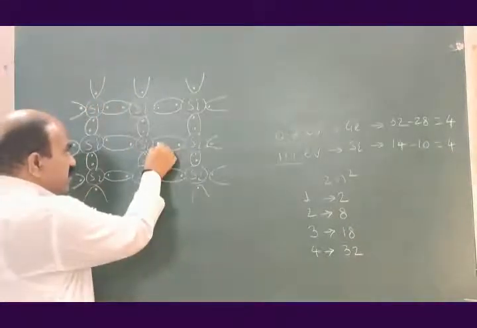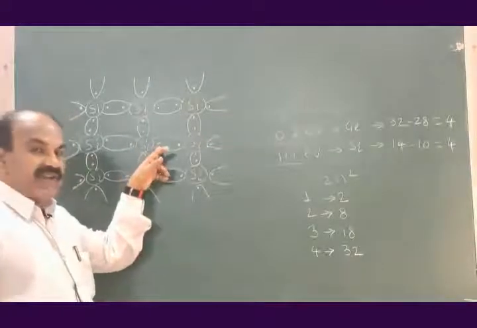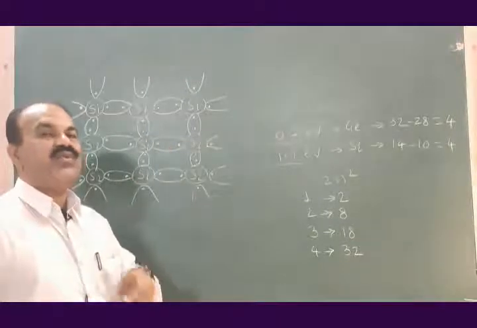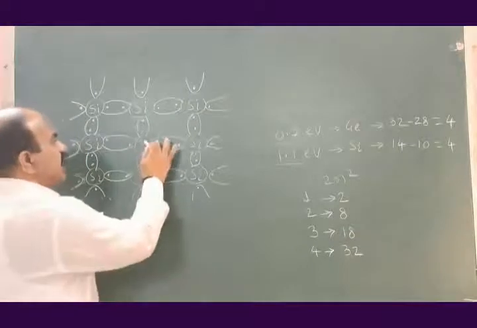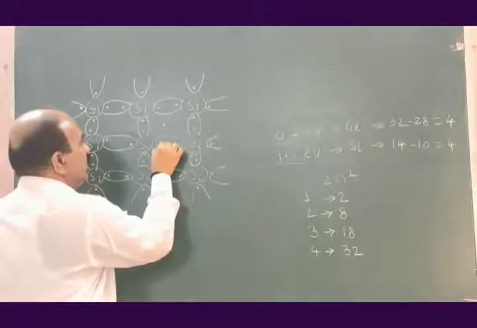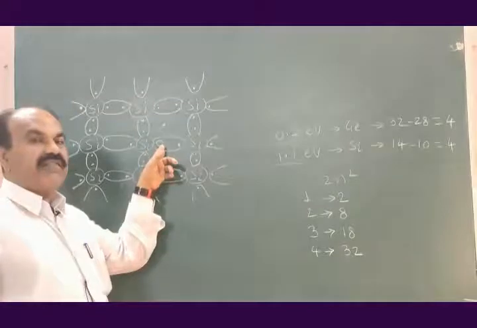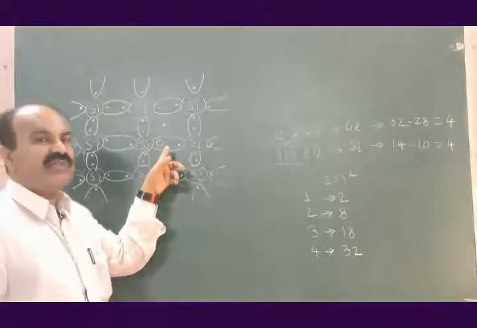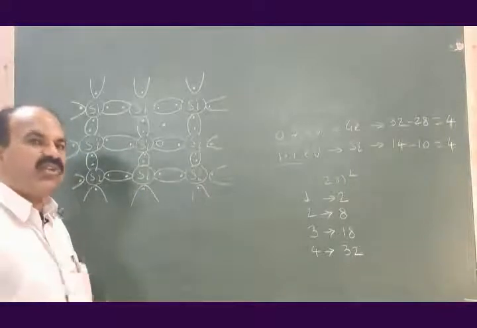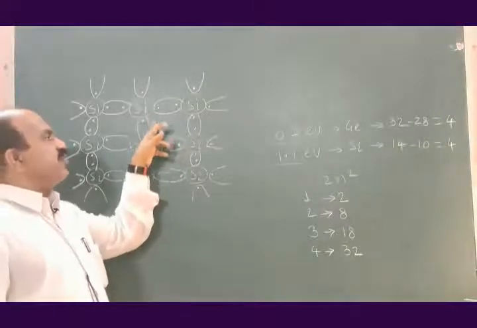If this electron is loosely bound here, and the energy acquired by this electron at room temperature is greater than or equal to 1.1 electron volt, it will break the covalent bond and jump from the valence band to the conduction band.